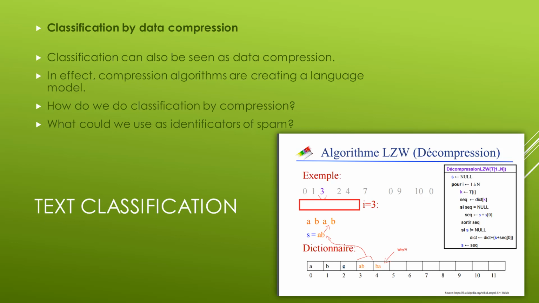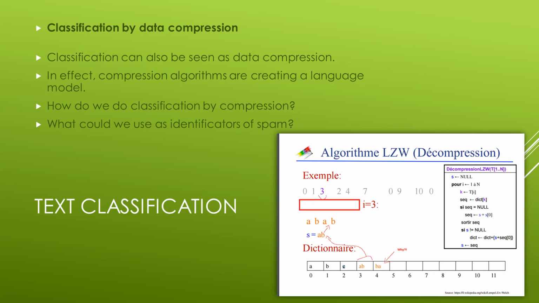Another way to think about classification is as a problem in data compression. A lossless compression algorithm takes a sequence of symbols, detects repeated patterns in it, and writes a description of the sequence that is more compact than the original. In effect, compression algorithms are creating a language model.